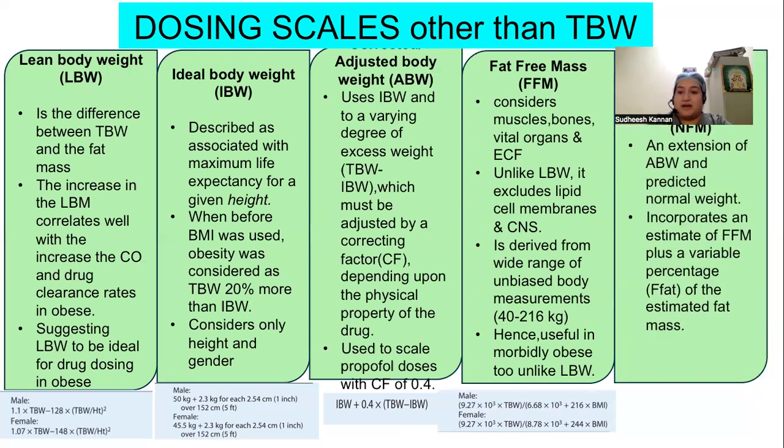Next is the normal fat mass. It's an extension of the adjusted body weight and the predicted normal weight. It incorporates an estimate of fat-free mass plus a variable percentage of the estimated fat mass, given by this formula.